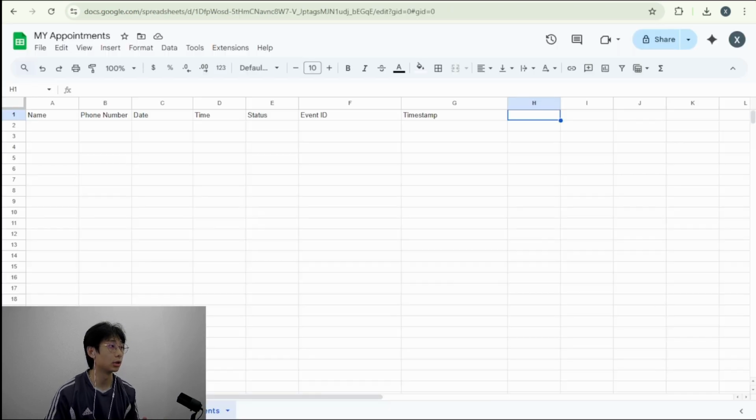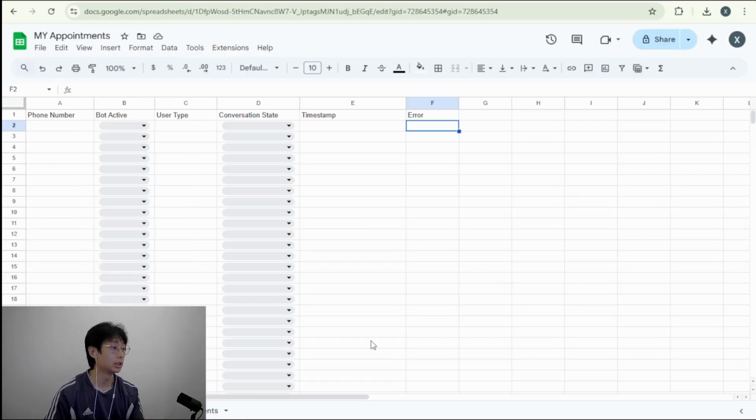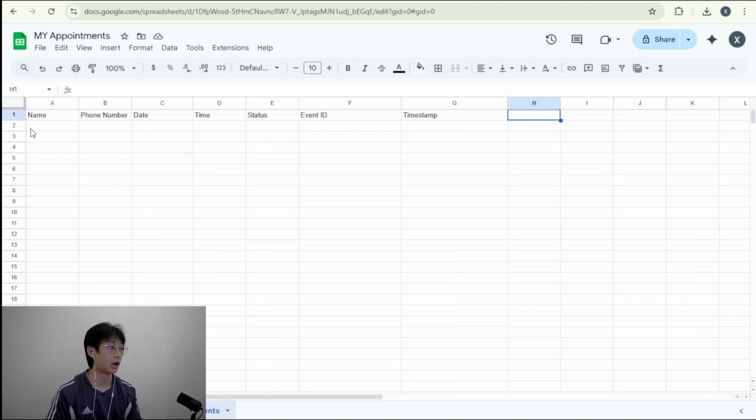So first, we're going to go through our spreadsheet. So in our master sheet, this is where we keep track of the user's phone number, bot active status, their user type, as well as the conversation state. And in our appointment sheets, this is just to keep track of the appointment information.